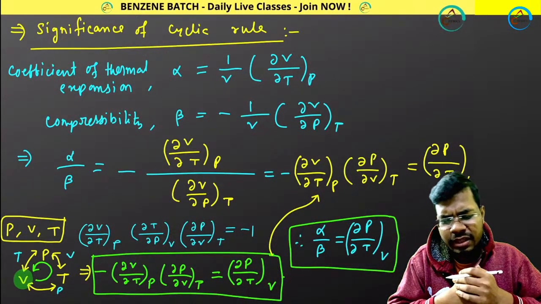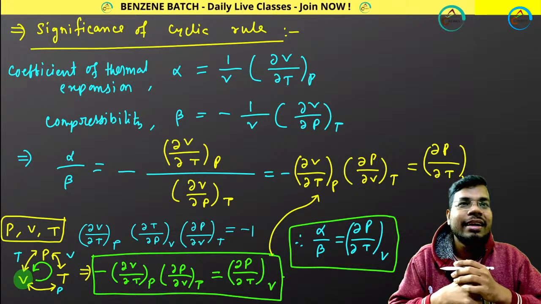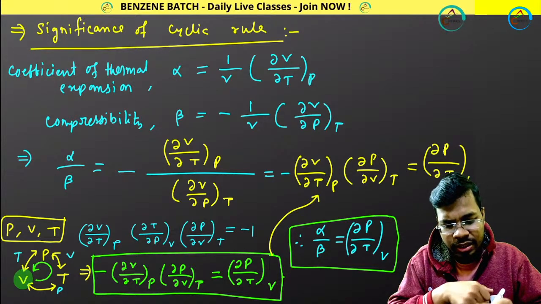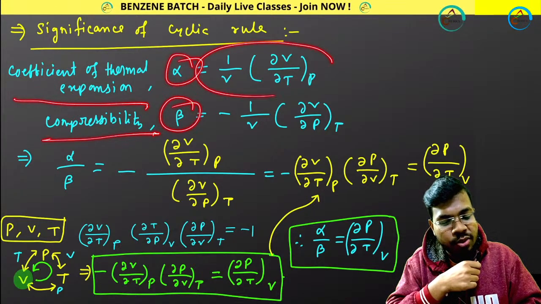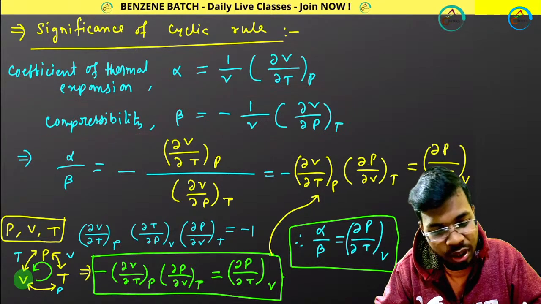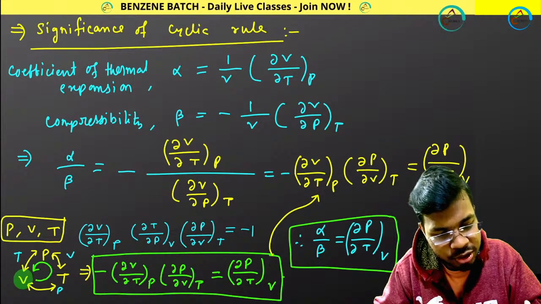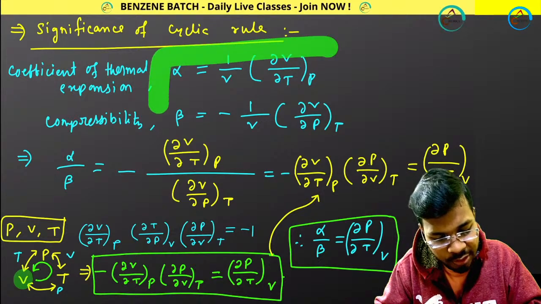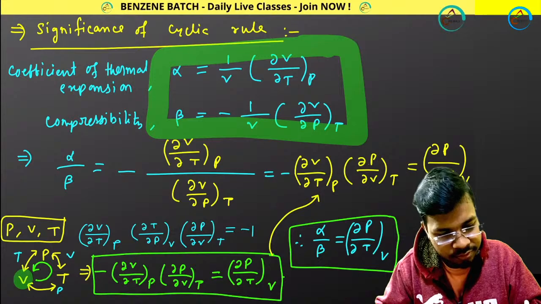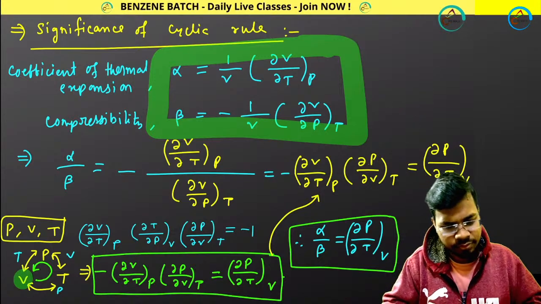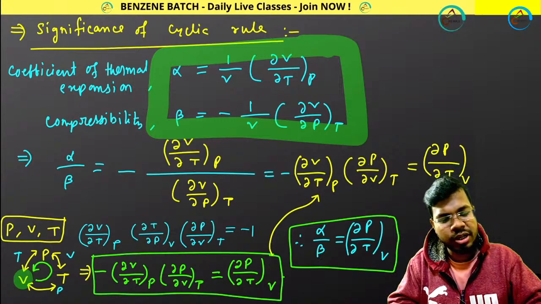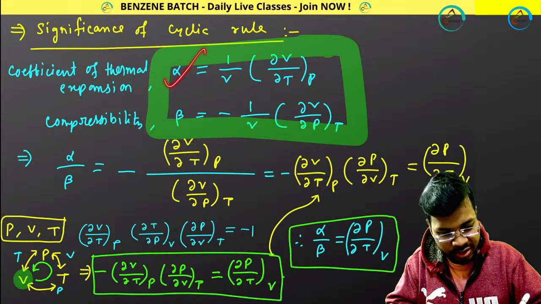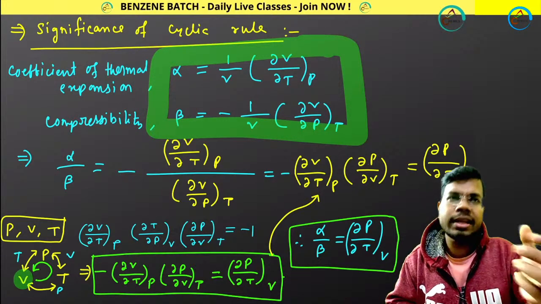Then, what is the significance of the cyclic rule? I told you already, this is alpha, which is called the coefficient of thermal expansion. This is called beta, that is compressibility. You know this one, and you have to remember these two formulas. You cannot skip them. Maybe in the IIT JAM examination it might come.